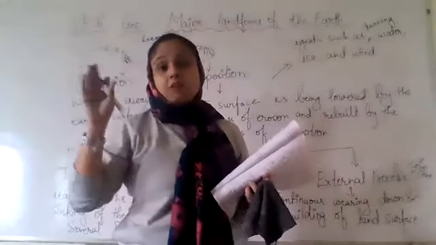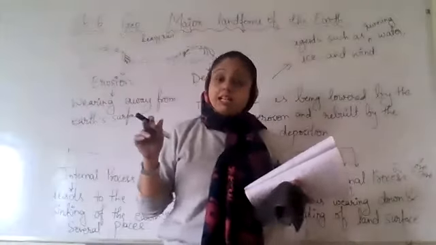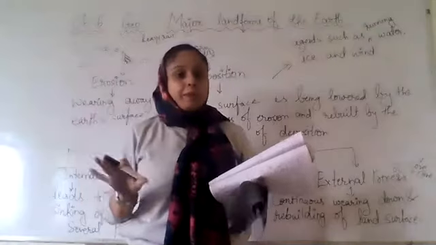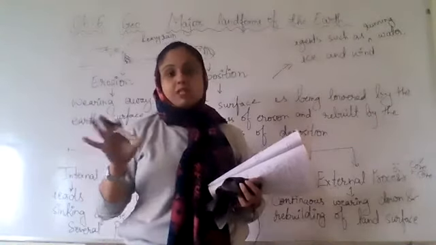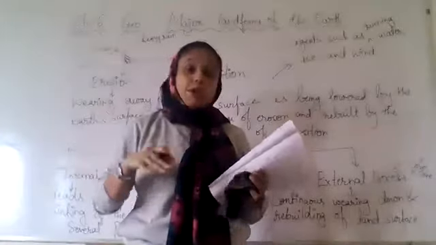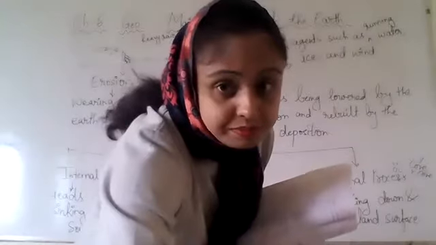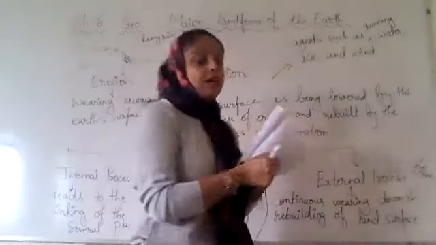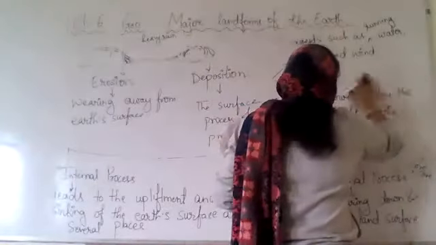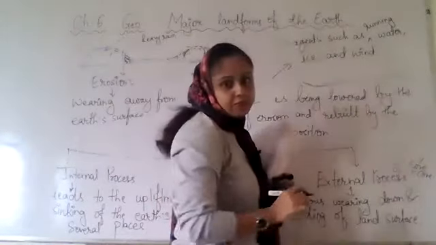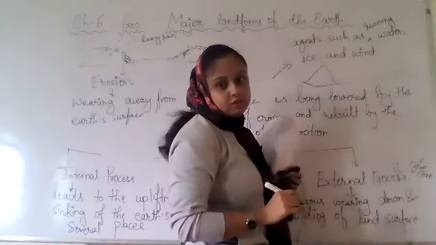So the winds are responsible for making sand dunes. Because of that, many times people get lost in the desert because the ways keep changing. How do they keep changing? Like we are moving in a desert. This is the desert area. Suppose like this. Now here is a sand dune.